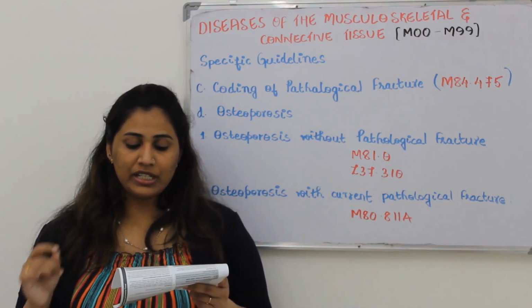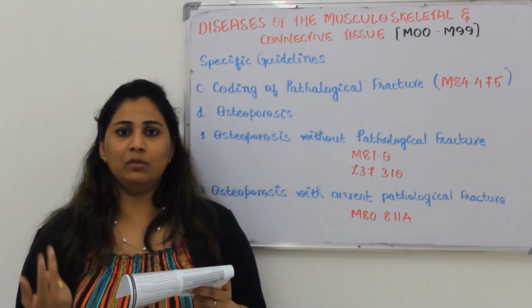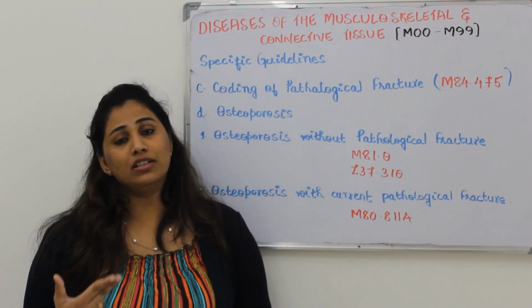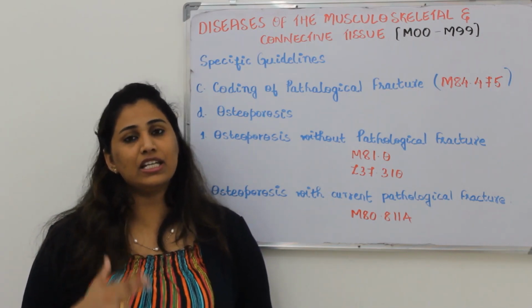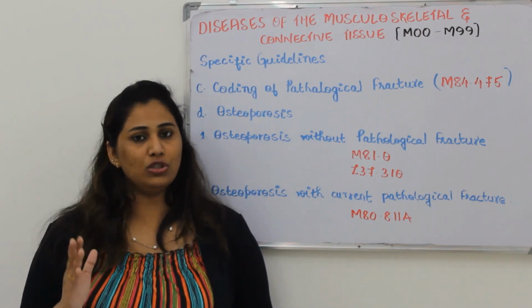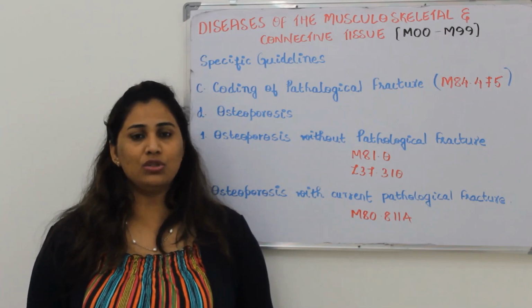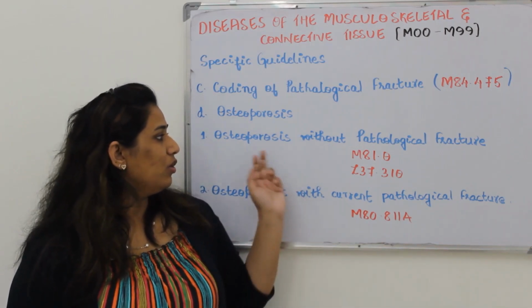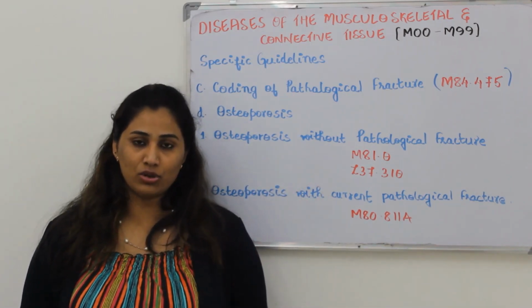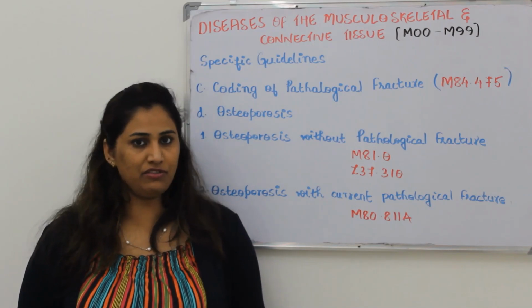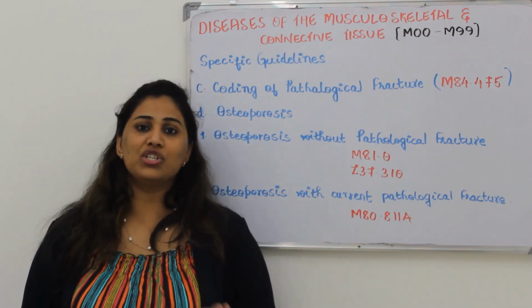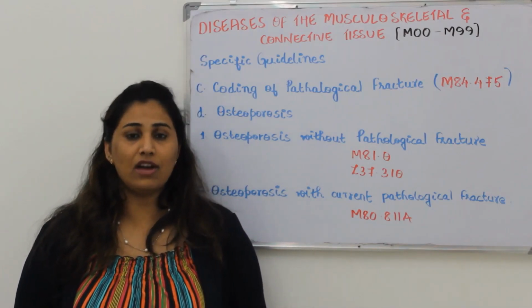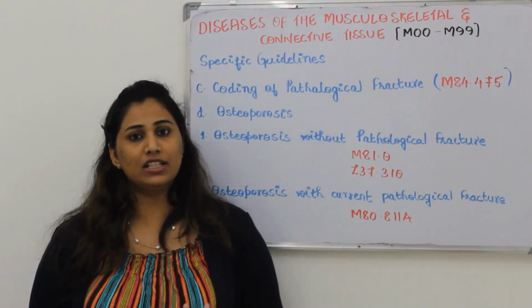So in this, what you need to understand is whether the patient is coming with osteoporosis and coming with a fracture, and whether that fracture is associated with osteoporosis. These are the two things which you need to understand by reading that particular scenario. In the first scenario, the patient has osteoporosis but there is no pathological fracture. In the second scenario, the patient has osteoporosis and, due to osteoporosis, the patient has a pathological fracture. These are the two things.